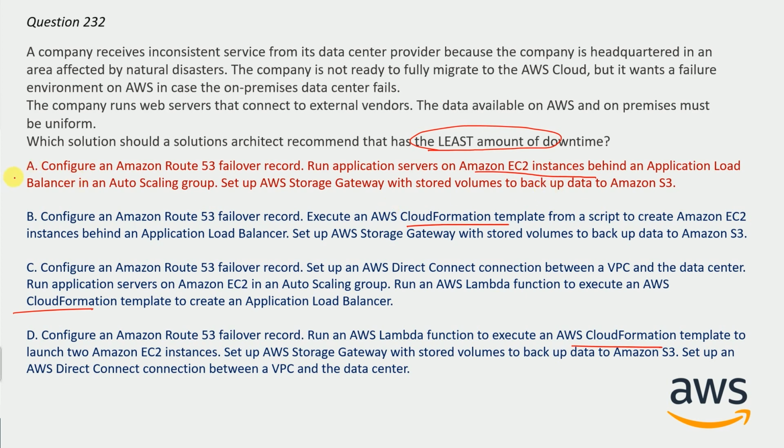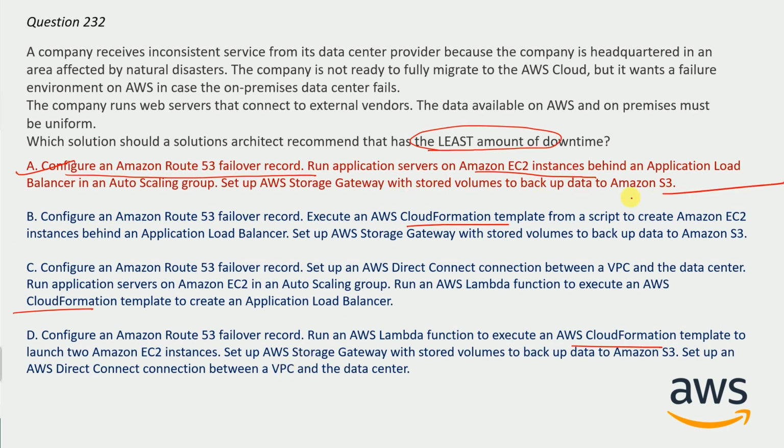So option A is correct here. Configuring an Amazon Route 53 failover record is absolutely required, but this is available in all 4 options, so we can't select on the basis of this. On the basis of the CloudFormation template, the other 3 options are eliminated, due to which option A is correct here.